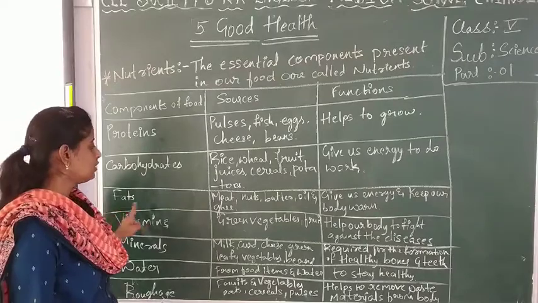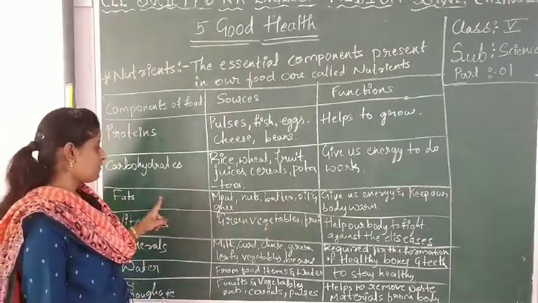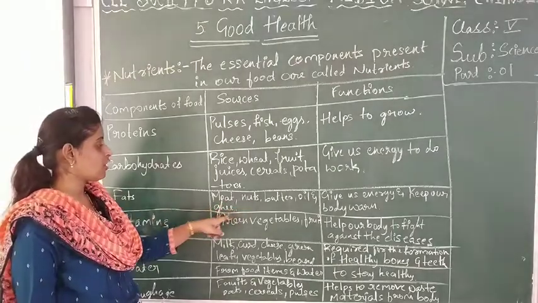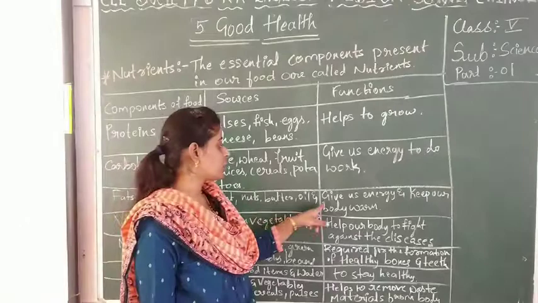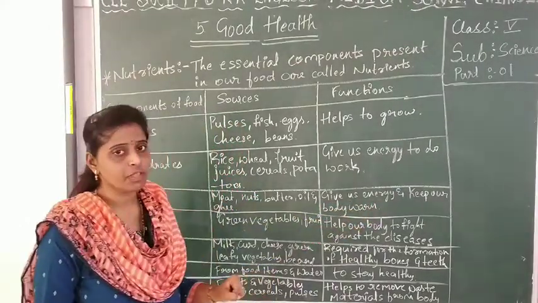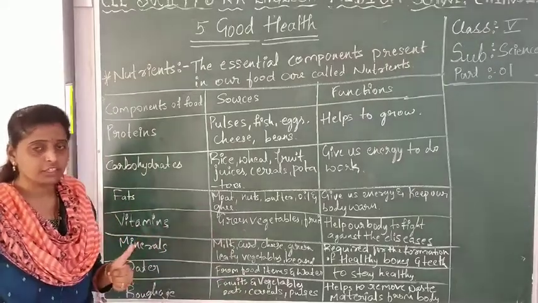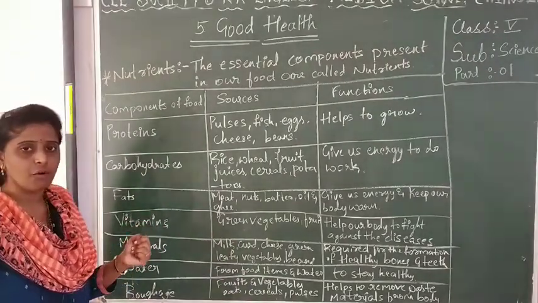Next, fats: meat, nuts, butter, oil, and ghee. By having these we are getting fats to our body. This fat gives us energy to keep our body warm. Even this fat also gives energy and keeps our body warm. You know the meaning of warm.